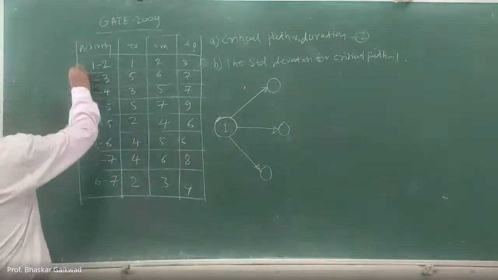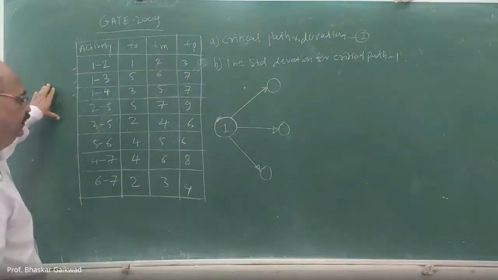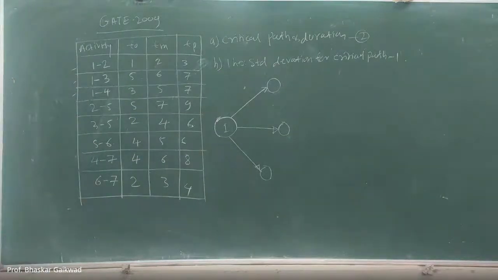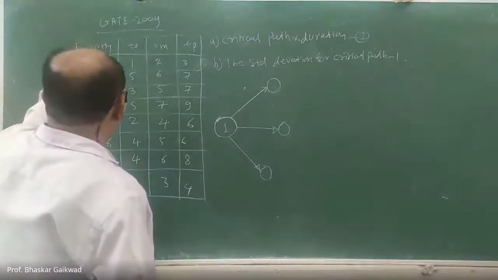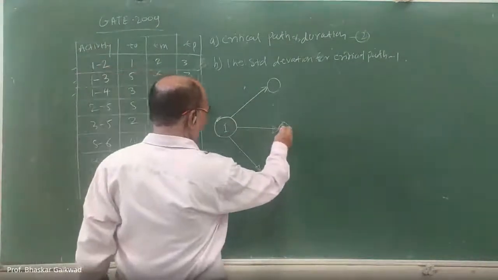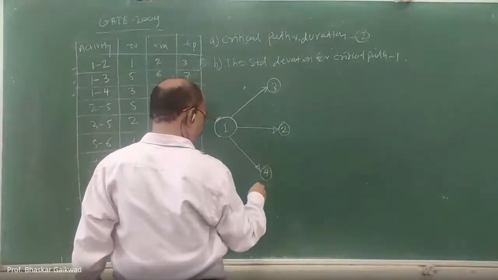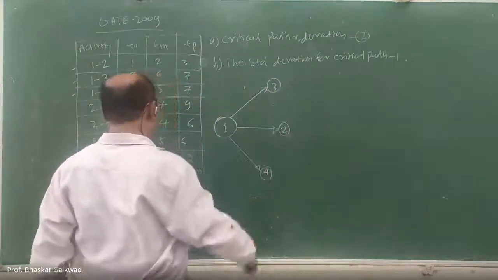So these three are ours. Correct. So you can give the numbers for this also, as usual. Let us consider 1 to 2, 3, 4. Okay. So 2, 3, 4.